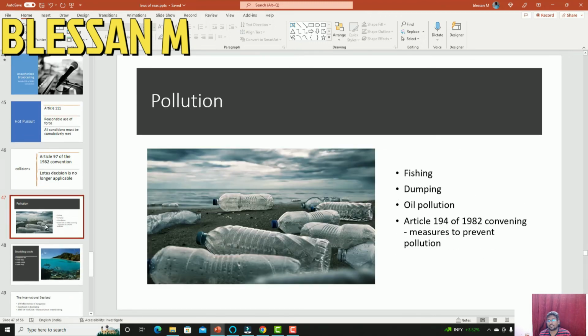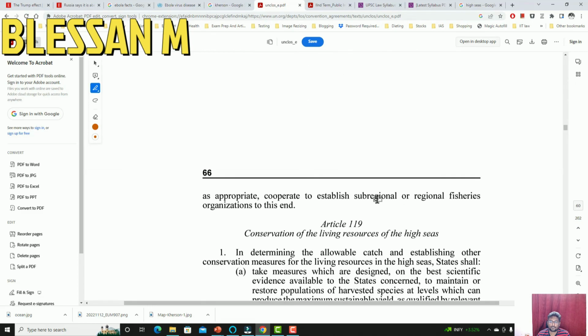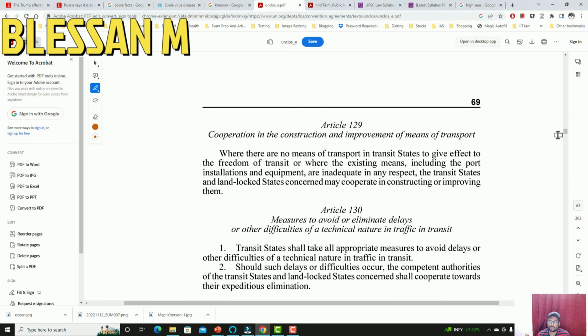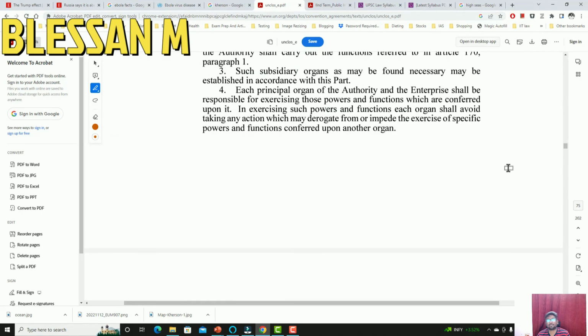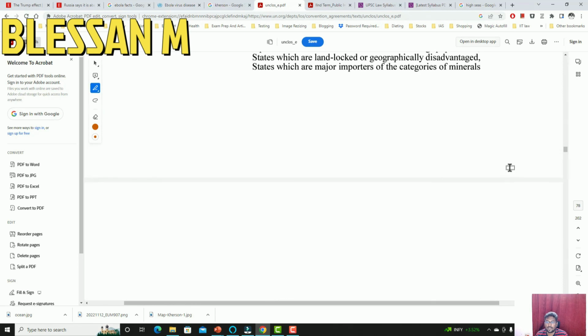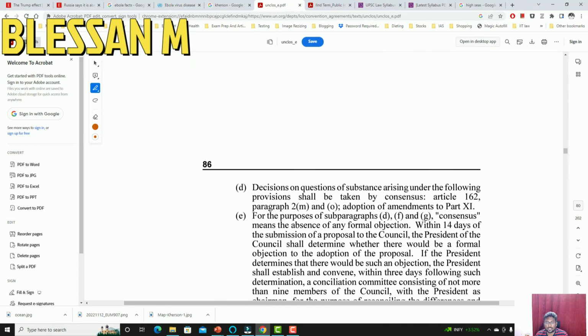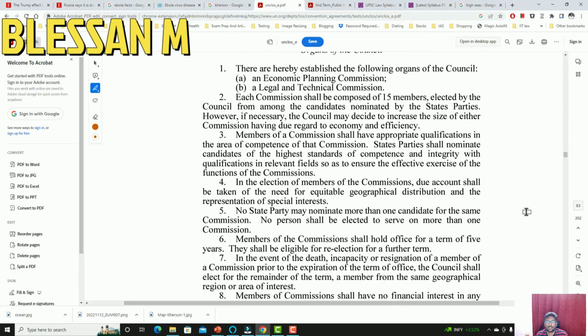And another important thing is about fishing. Article 194 of the convention talks about fishing, dumping and oil pollution in the high seas. So clearly Article 194 talks about the pollution aspects of high seas. We'll simply read Article 194 to understand what it is preventing, what pollutions are being mentioned, and how the convention is taking care of the pollution aspects.